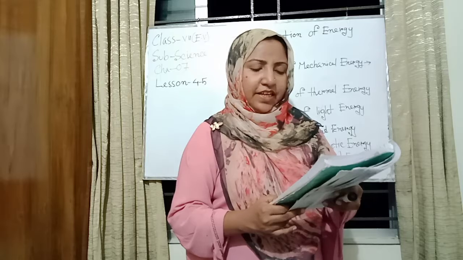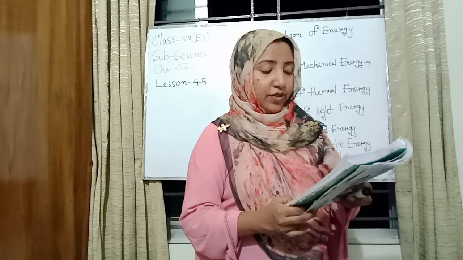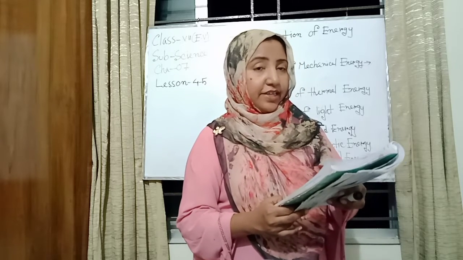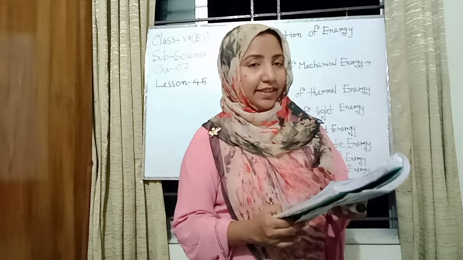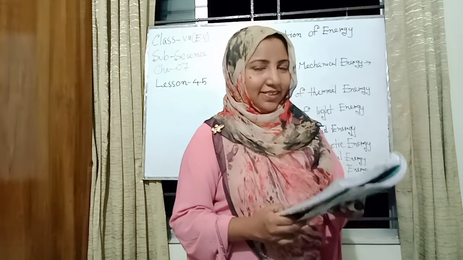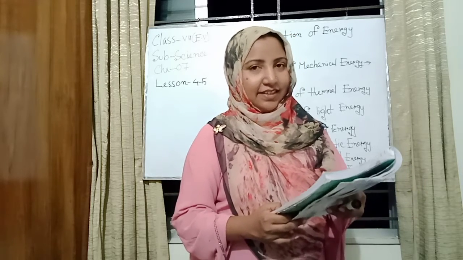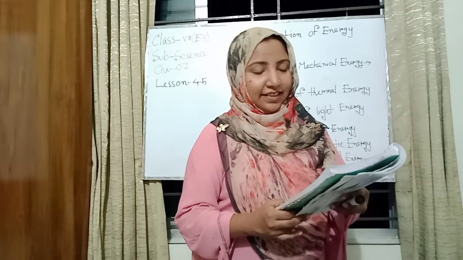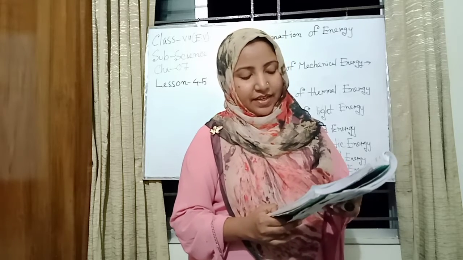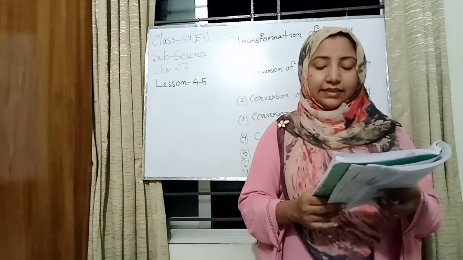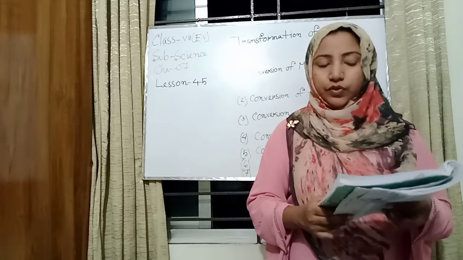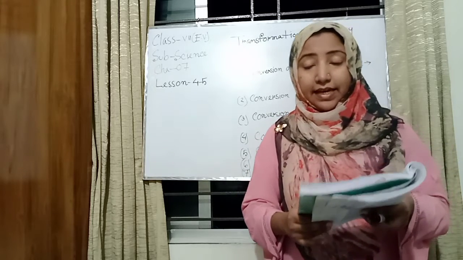After that, in figure 3, when he is gradually lifting the weight over his head, kinetic energy turns into static energy. Again, when he is throwing down the weight, static energy turns into motion, sound and thermal energy.